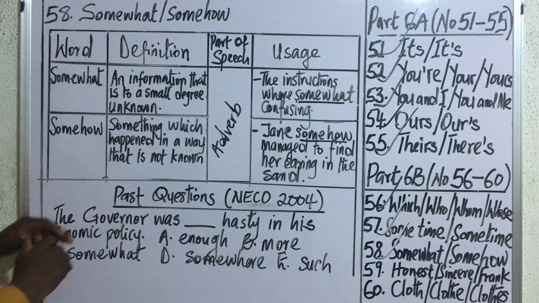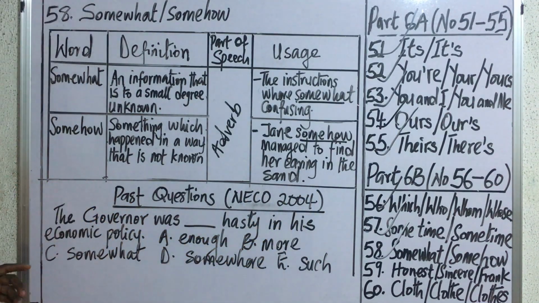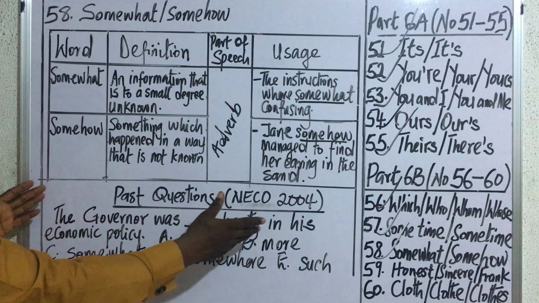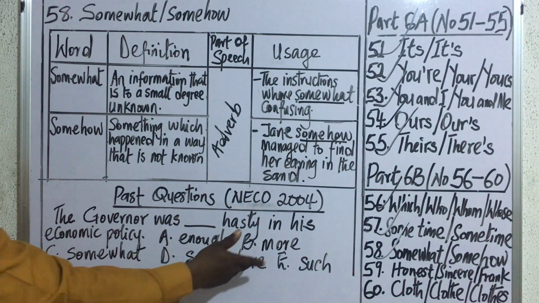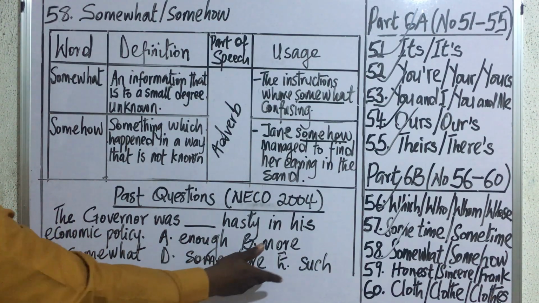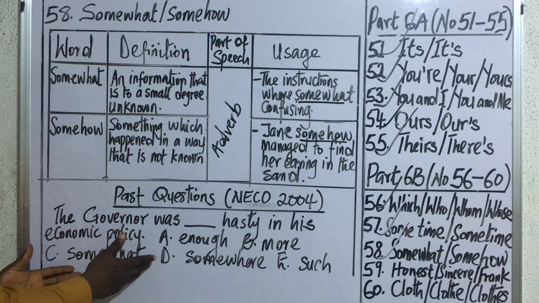Let's now move forward and consider their appearance in past questions. We have NECO 2004, and the question says, the governor was dash hasty in his economic policy. A, enough. B, more. C, somewhat. D, somewhere. E, such. The correct answer to this question is what? Somewhat, going by our explanation.